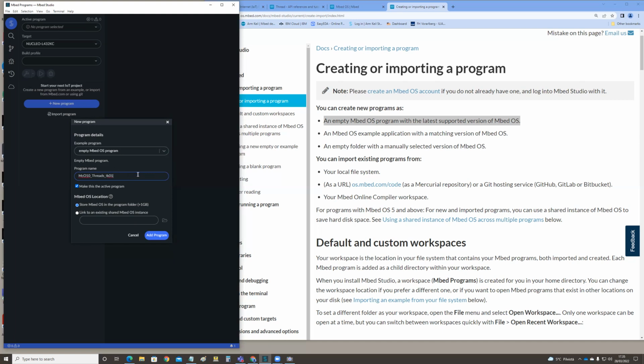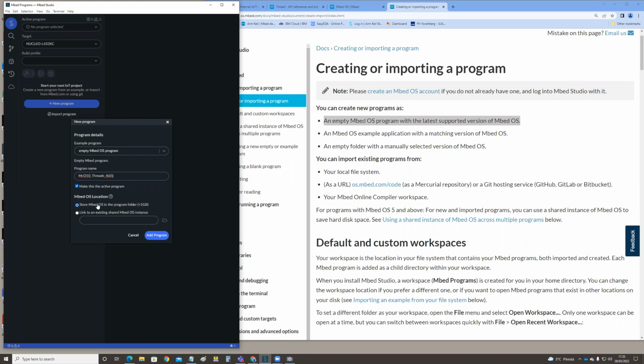So then I will recognize later as well when I did this, and this is my first trial with the locally installed latest version. And make this the active program, yes.